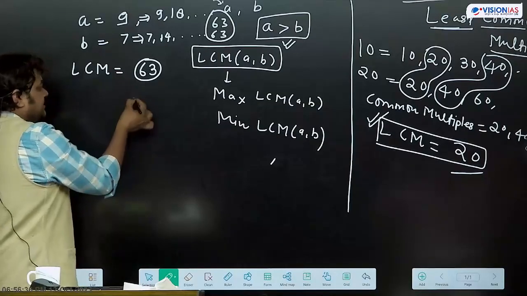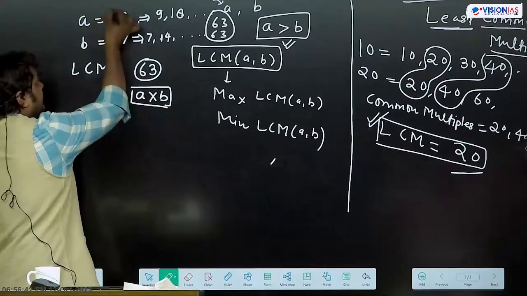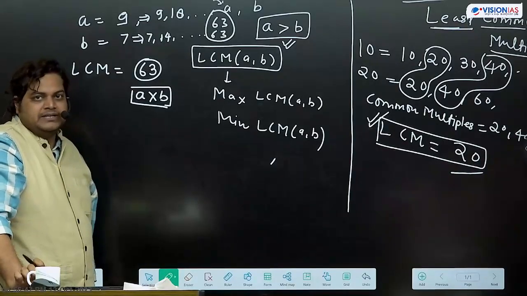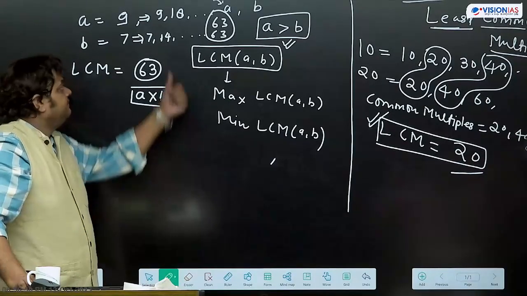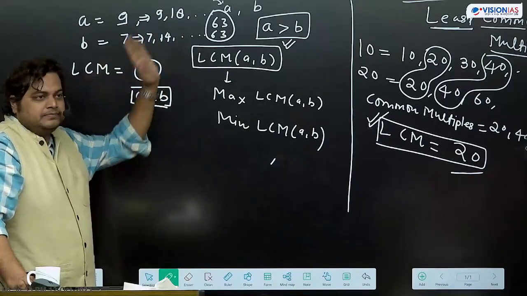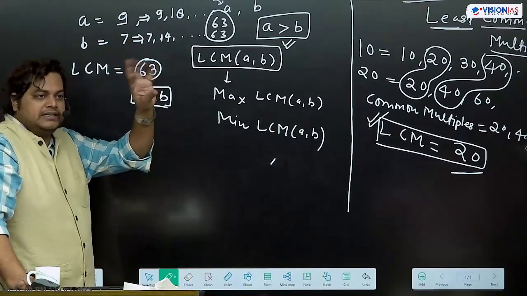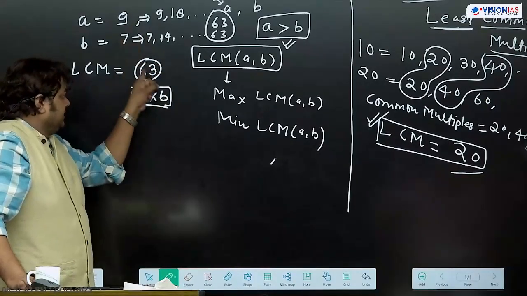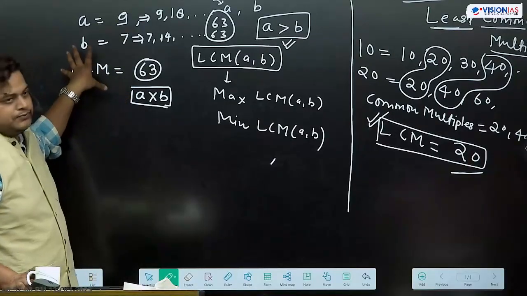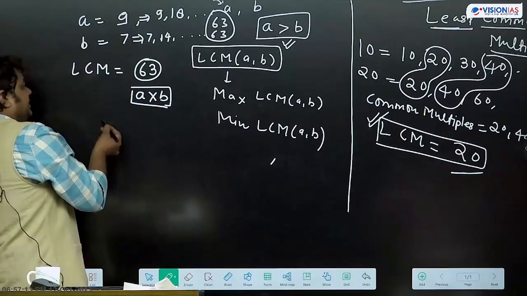This 63 is coming this way, A into B. And 9 and 7 are co-prime numbers or not? Co-prime numbers के बारे में we discussed कि if two numbers are given, उसमें only common is 1. तो 9, 7 के factors if we take, only 1 is coming common factor. 9 into 7, 63. So maximum value of LCM of two numbers, we can write A multiplied by B.